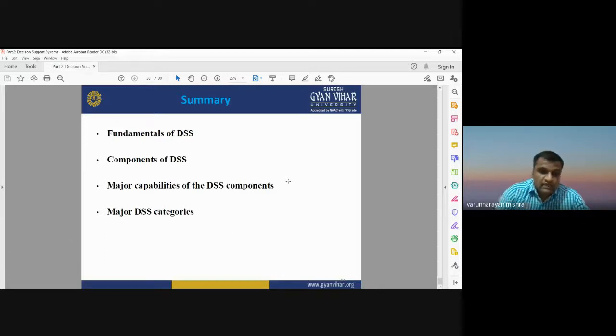It provides the facility to make more accurate and more precise decisions in solving any real world problem. It is a computer based system, so you need good configuration, good hardware, and good software.